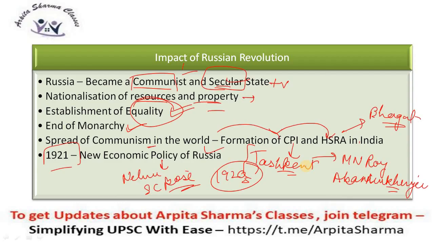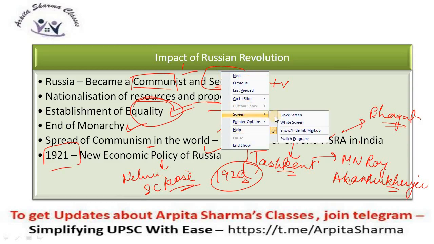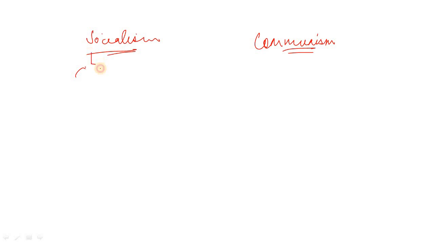Now I just told you that I'll explain you the difference between communism and socialism. See, socialism, when we talk about it, is an evolutionary process. It is still evolving, right?